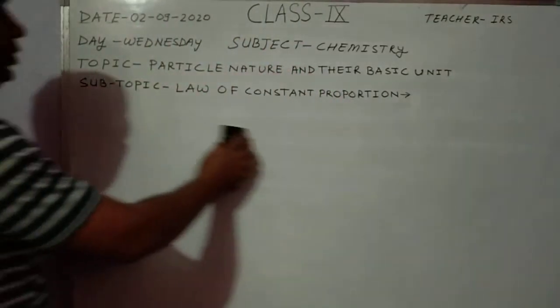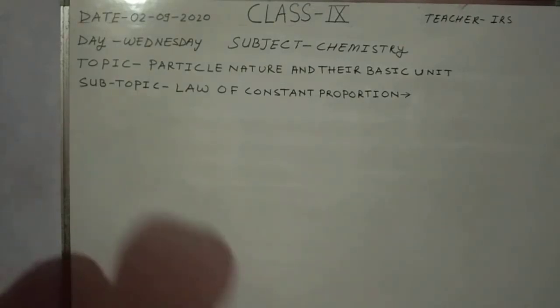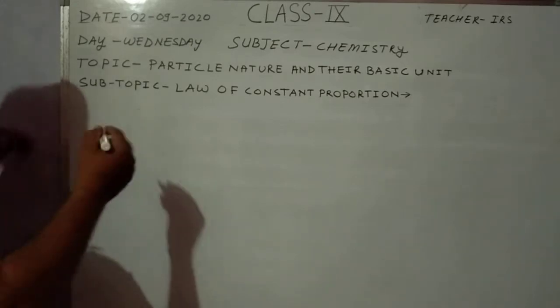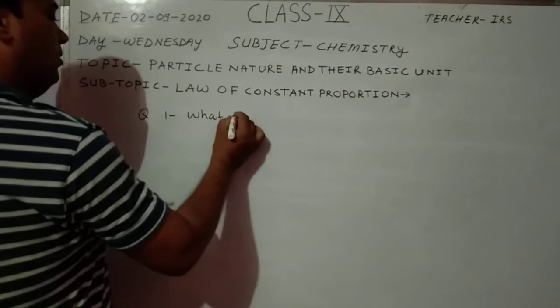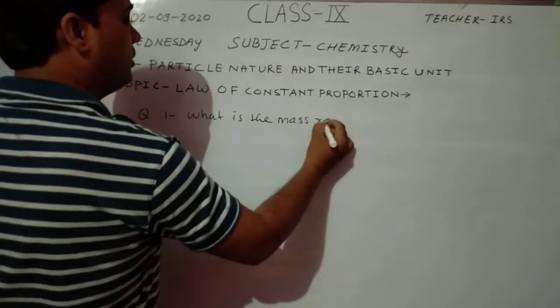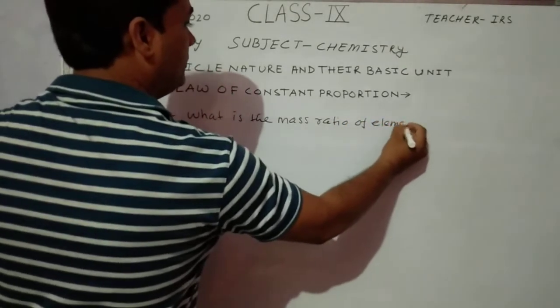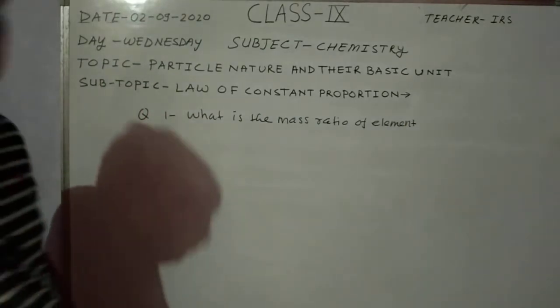Okay, so I am going to discuss questions related to the law of constant proportion. First question, question number 1: what is the mass ratio of elements of the following compound?